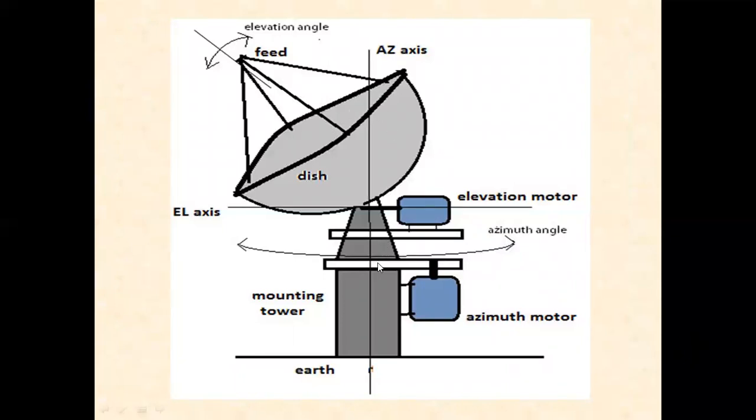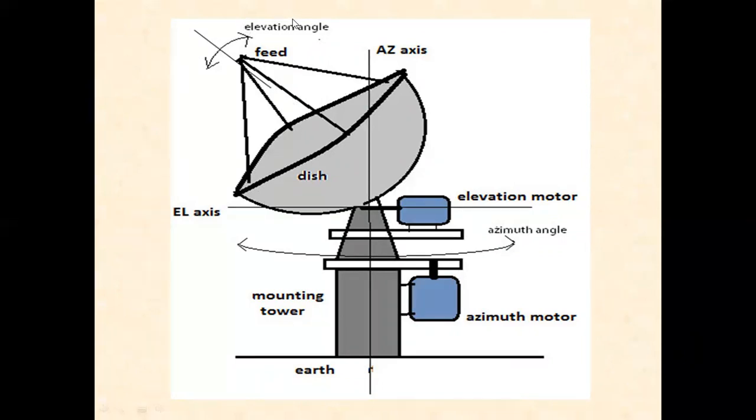So this is the dish antenna, located with an azimuth motor and an elevation motor. When the azimuth and elevation motors are rotating, the antenna also rotates and looks toward the satellite. The satellite is moving in space.